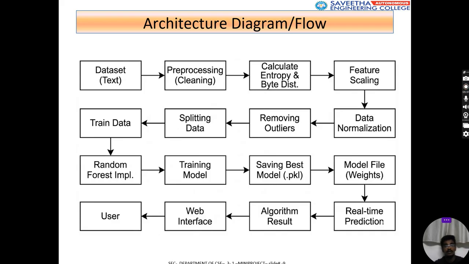Next is the architectural diagram of our model, where we create the dataset, pre-process it, do feature scaling, split the data, and train the model on the data generated by the model itself, and we save it and give real-time prediction by the algorithm. The user will be using the web interface.